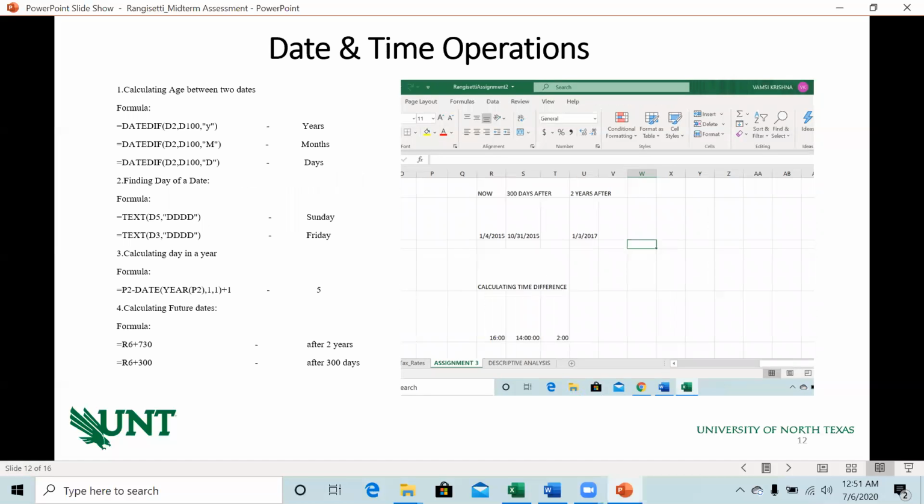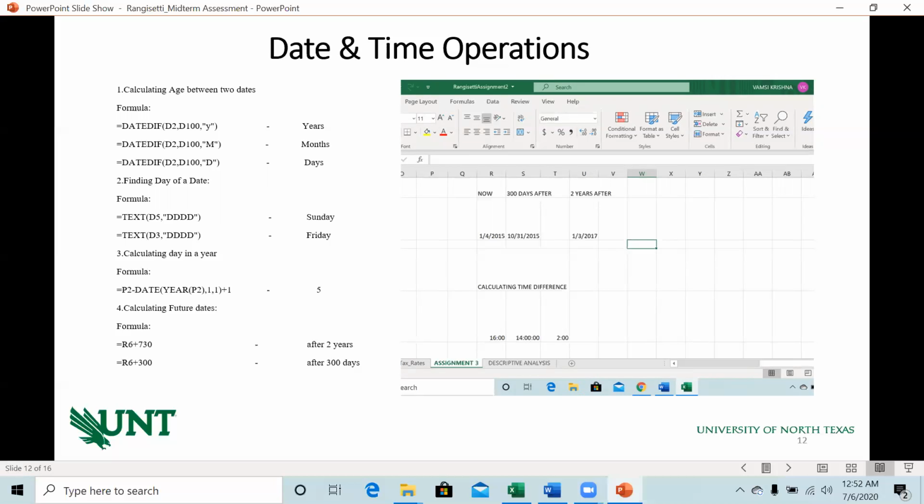Okay, here are the date and time operations. I have calculated the number of days from one date to another using some formulas. You can see the formulas here, and I have done another operation here, that is finding the day of a date. If we choose a random day and we have to find out what day it is in that year, you can see the formula here, and calculating the day in a year.